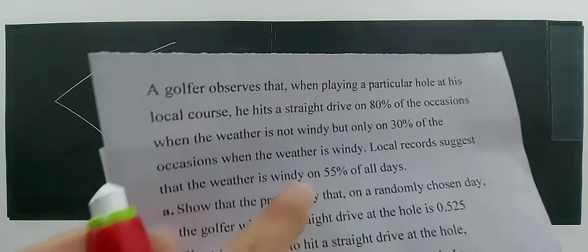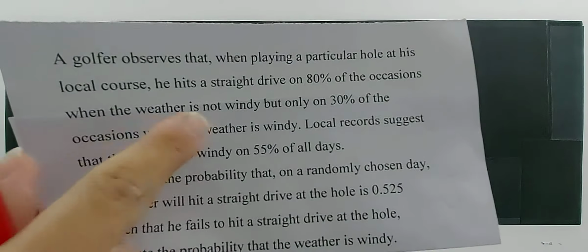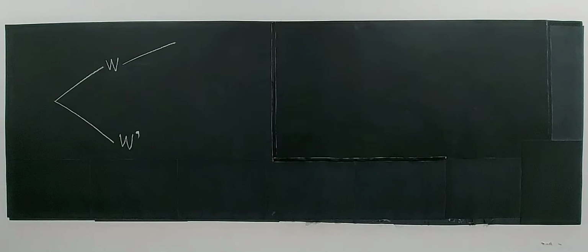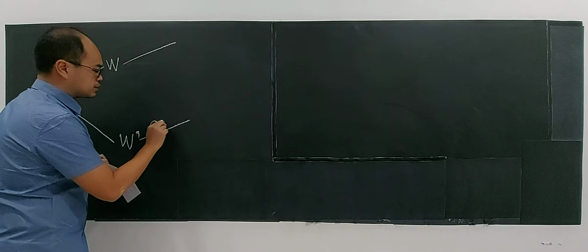So, when it is not windy, 80% means 0.8, so he will hit the straight drive. And it also has to be, because the outcomes are mutually exclusive, 0.2.